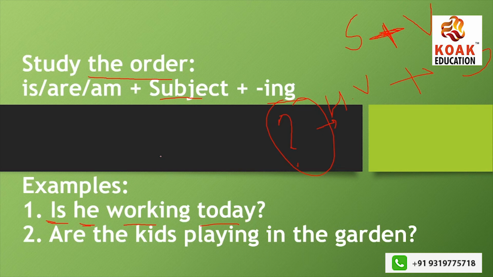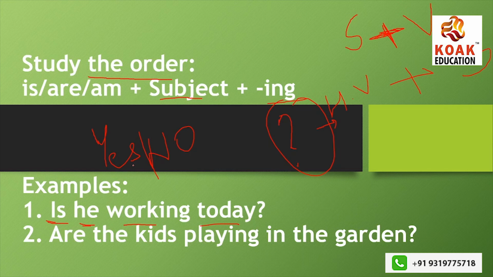When you frame these sentences, these are all yes or no answer questions, close-ended questions. Close-ended questions generally begin with a helping verb, and any question you frame begins with a helping verb unless you use who, whom, or other WH words.